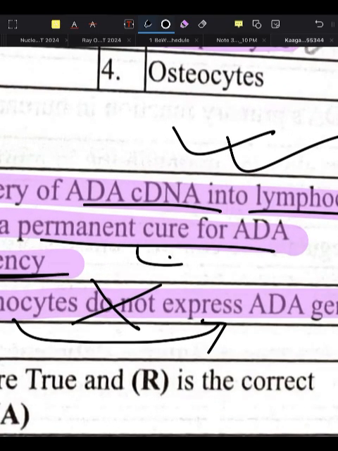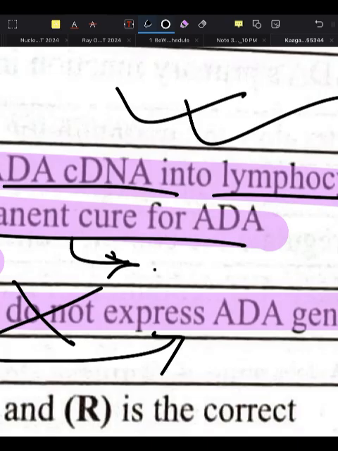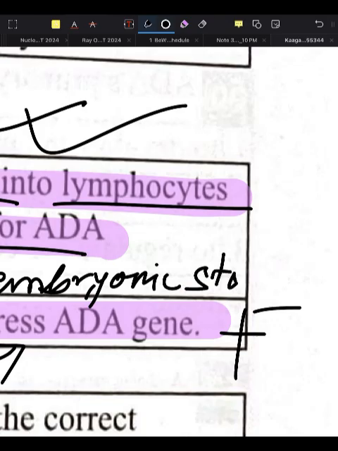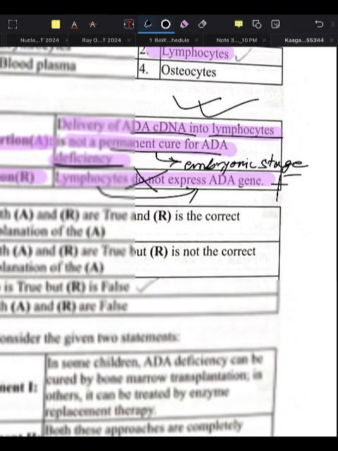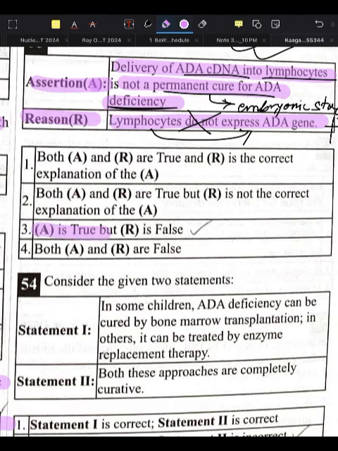It is a permanent cure if introduced at the embryonic stage. So the assertion is true, but the reason is false.